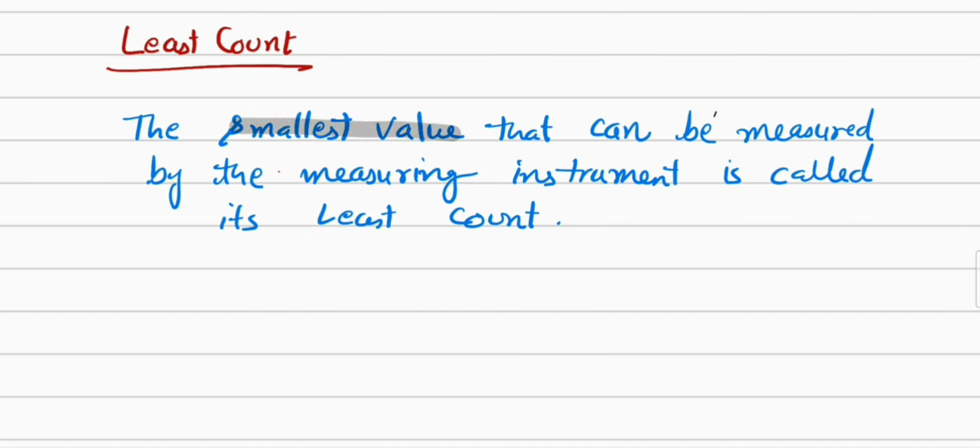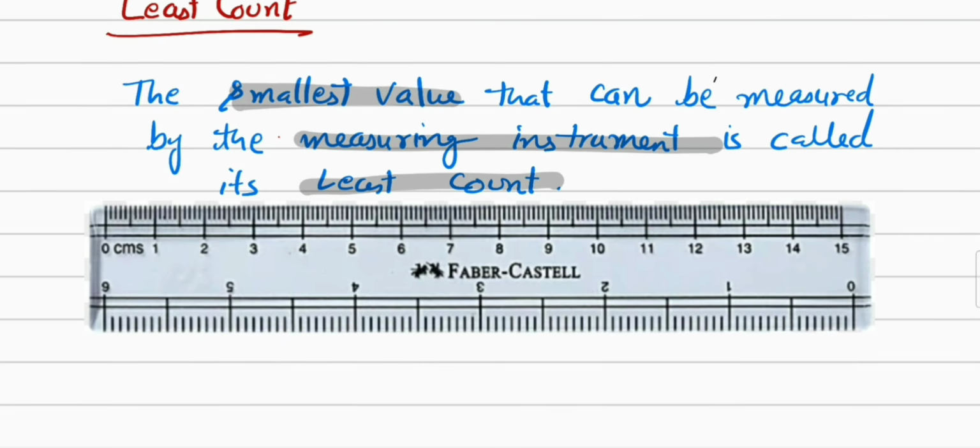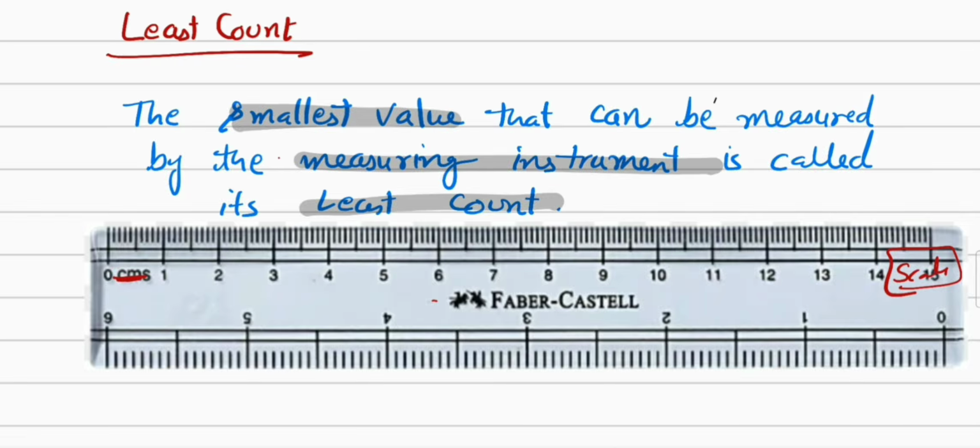The next important concept when we do measurement is least count. The smallest value that can be measured by the measuring instrument is called the least count. Let me explain this concept by taking this scale. What is the smallest value which we can measure with this scale? I'm taking the centimeter side here. The smallest possible value we can measure with this scale is from 0 to the next line. This is the least count of this scale.